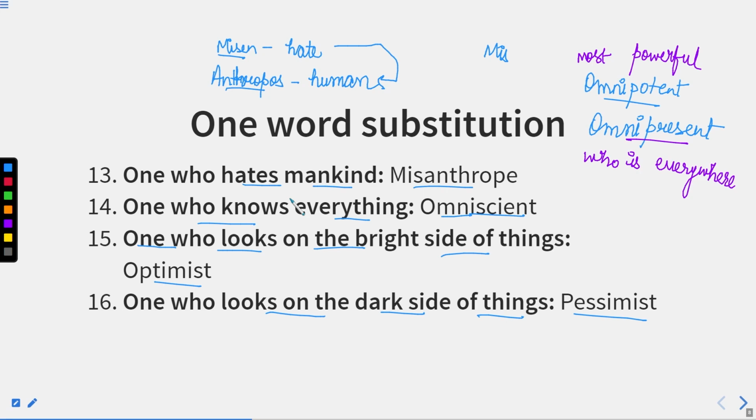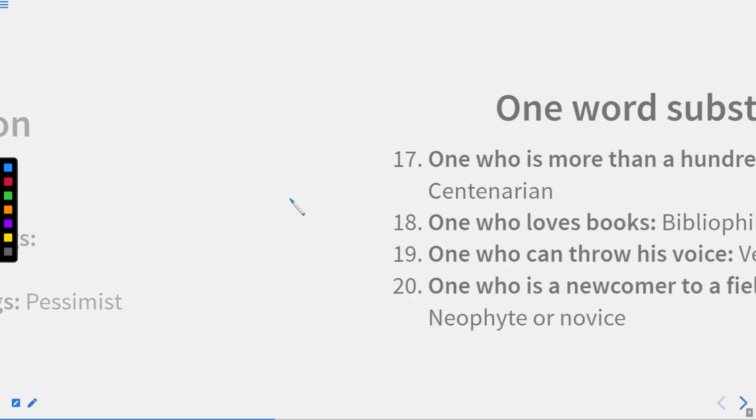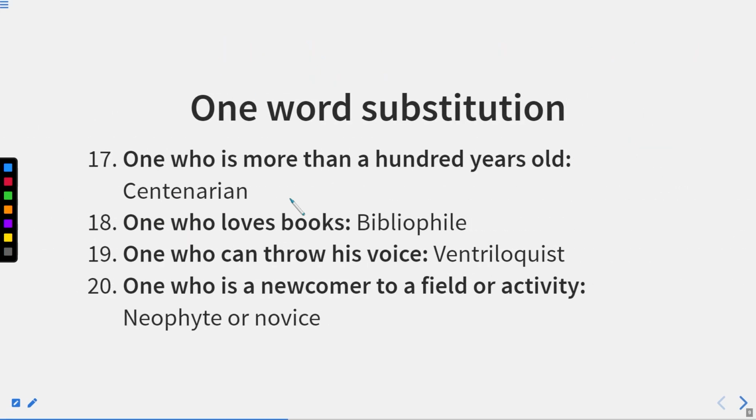And one who says everything is fine, everything is well, all is well, and everything will be fine, that kind of person is known as optimist because he is thinking positive for everything. Now let us move to the next one. One who is more than 100 years old. Now, a person's age, if it is beyond 100 years, that person is known as centenarian.